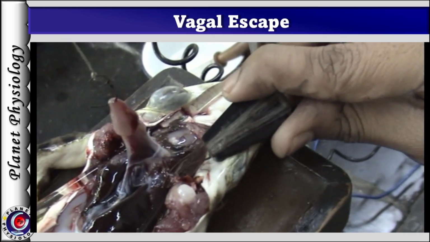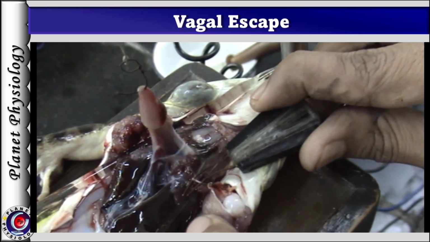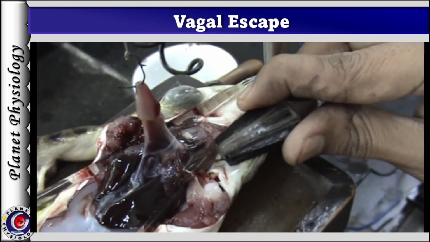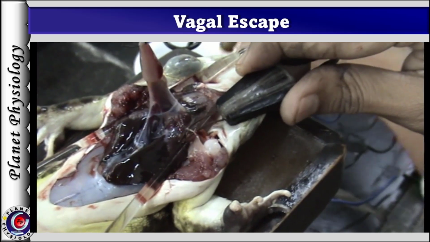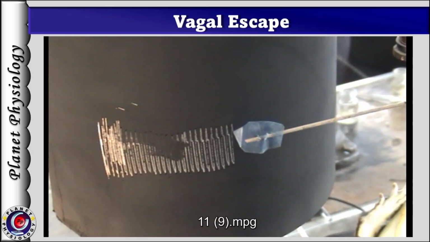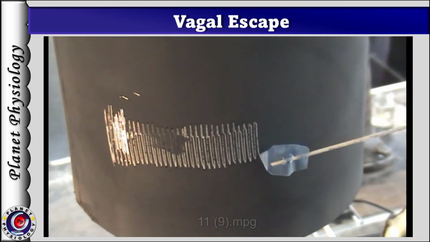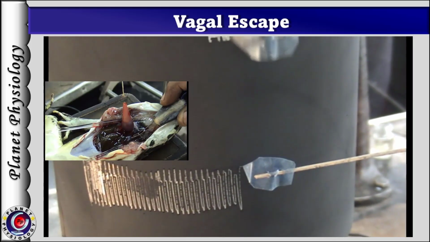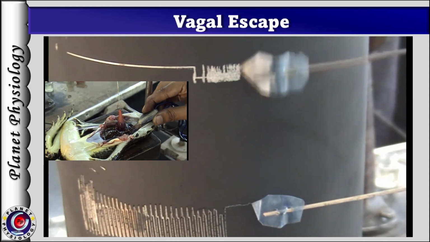Now the heart is attached to the lever and any one vagus is gently taken on the electrode. This makes sure that both the terminals of the electrode contact the vagus throughout its stimulation. Now the normal cardiogram is recorded for a sufficient duration and vagal stimulation is started. As you can see, vagal stimulation immediately stops the heart in diastole.